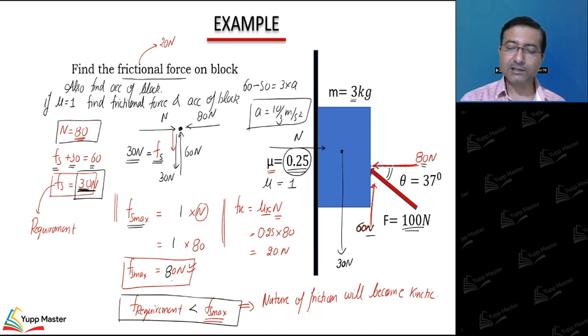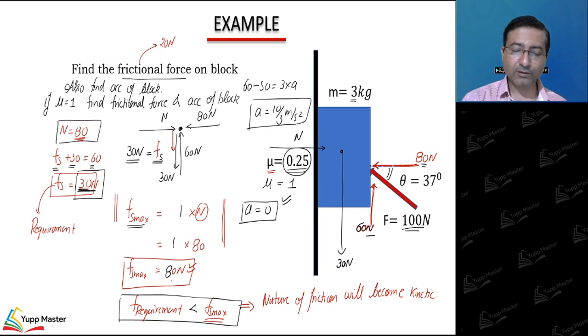And acceleration will be, because now it is stationary with respect to the vertical wall, acceleration will be 0, right? So no relative motion, acceleration is 0, requirement is only 30, friction will adjust to 30 Newton.